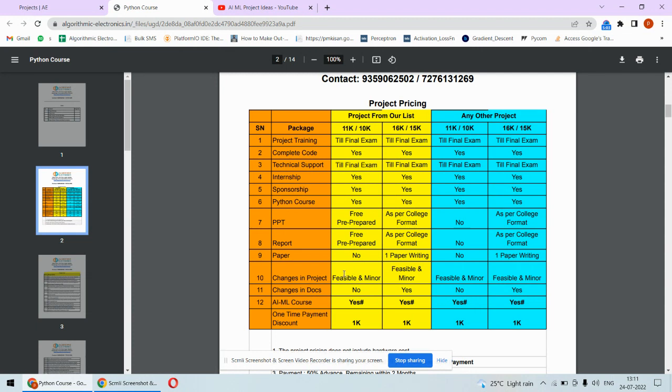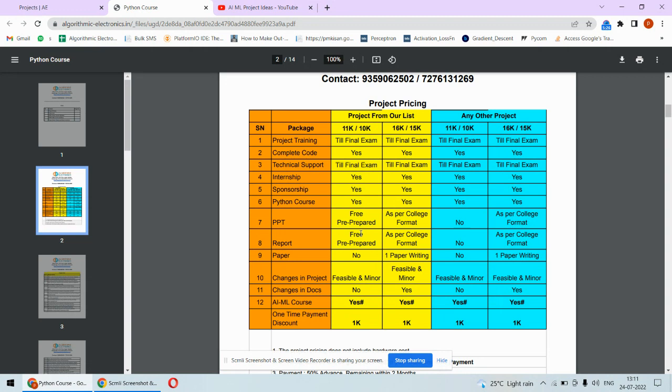And in case the college suggests small changes in the project, if the changes are minor and feasible, then that will be covered without any cost. That will be free of cost. But in case there is some major change in the project, that will be chargeable. There will be no changes in the documentation part. For example, if college suggests any changes in the PPT report, that is not included in this particular package.